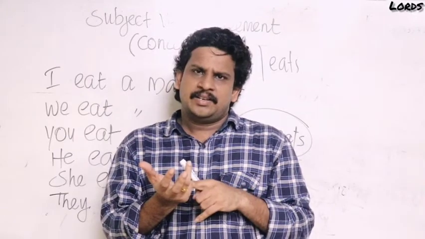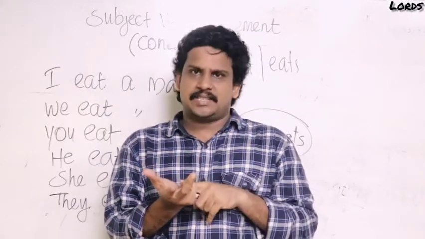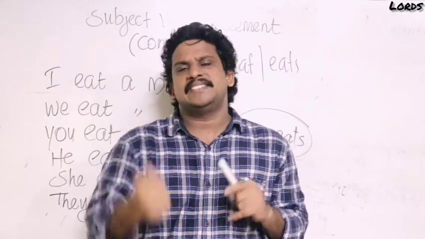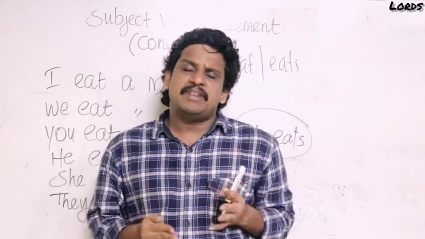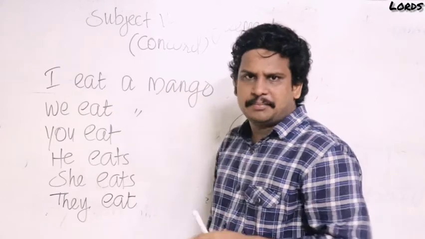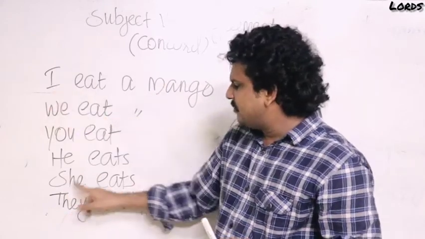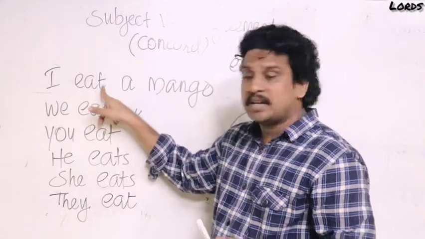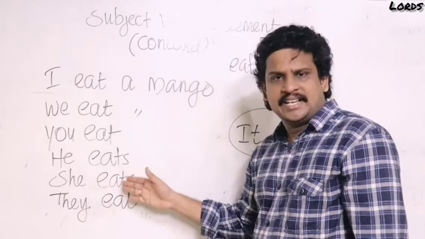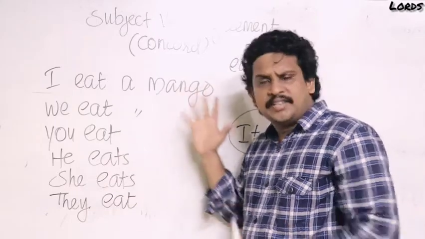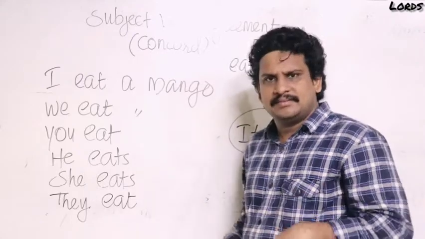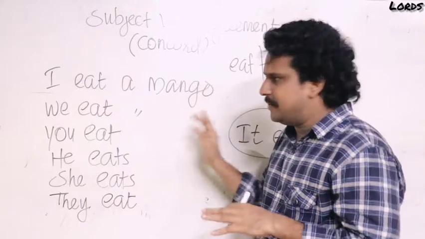Verb must agree with the subject, in number. Number means singular number and plural number. Person, personal pronouns. More simple way we can say that a singular subject takes a singular verb and a plural subject takes a plural verb. If the subject is singular, verb is also singular. If the subject is plural, verb is also plural. Look, this one is subject-verb agreement, the base of English grammar. If you don't know this, you can't use English properly, either speaking or writing. Not possible without subject-verb agreement.